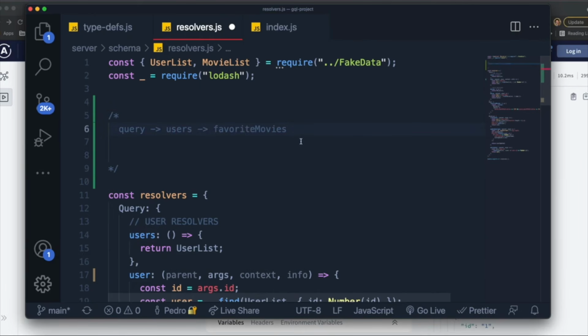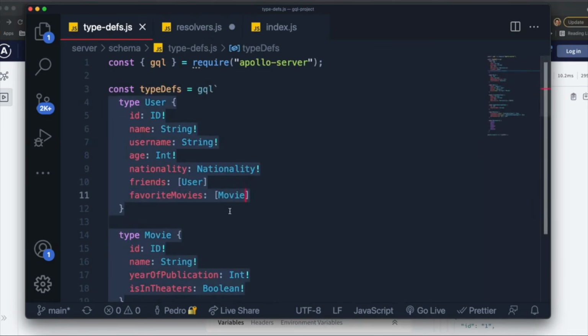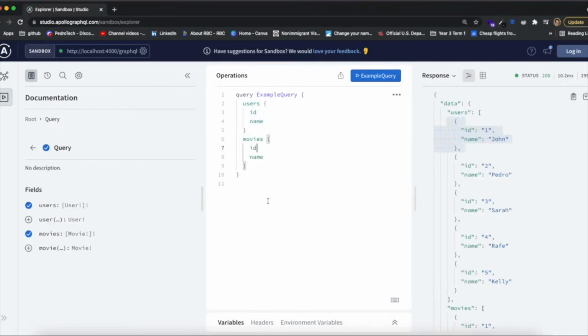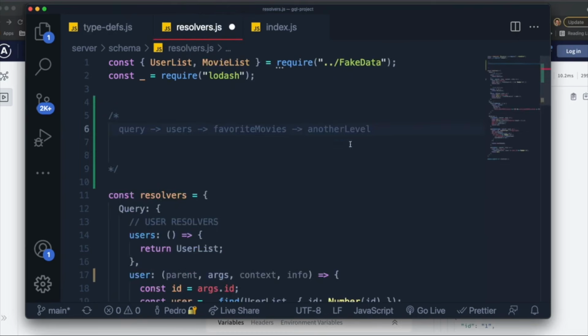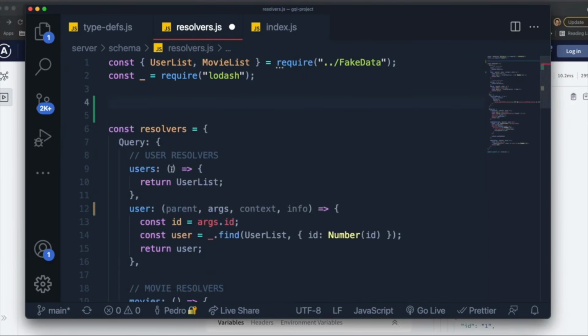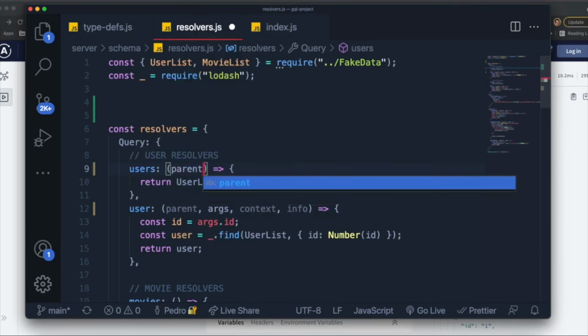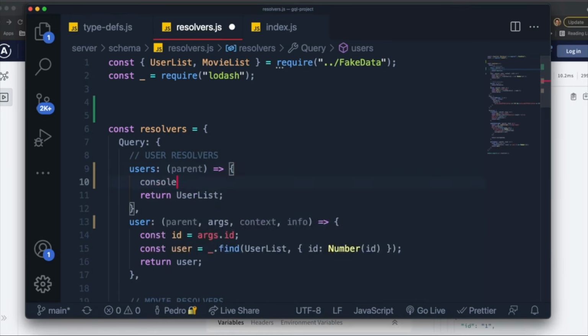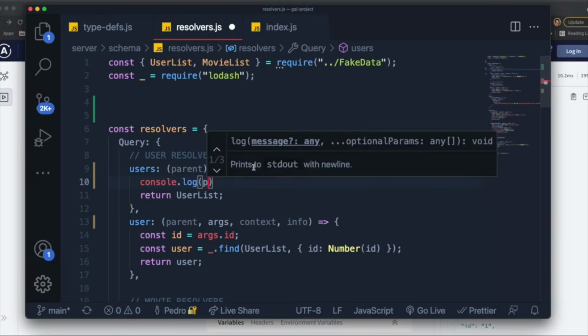Now, if we had another level over here, so another level would mean, for example, inside of movie, there's some field that returns another type. If we had that, then basically the next level will have a parent equal to whatever favorite movies return. Now I know it sounds confusing, but let me just show you. So if we have this users over here, and I access the parent, which is the first argument in the resolver function, and I console log this, let's see what happens.